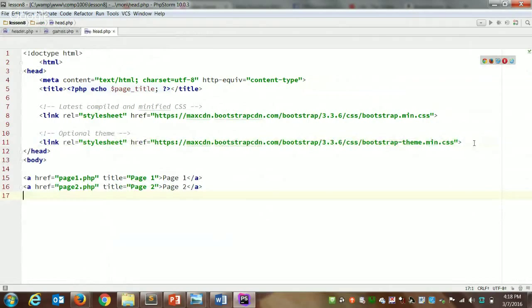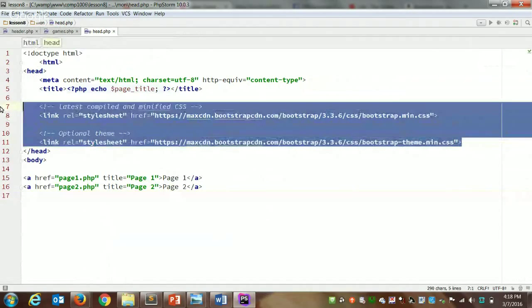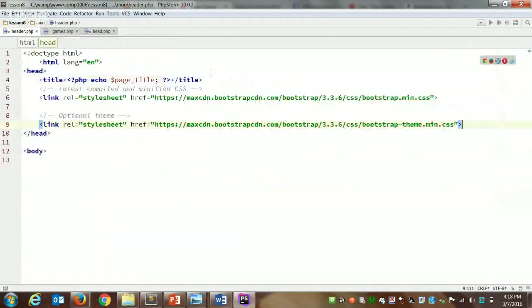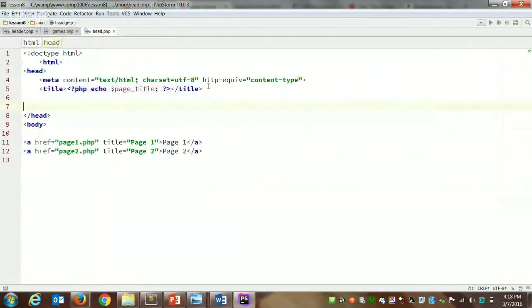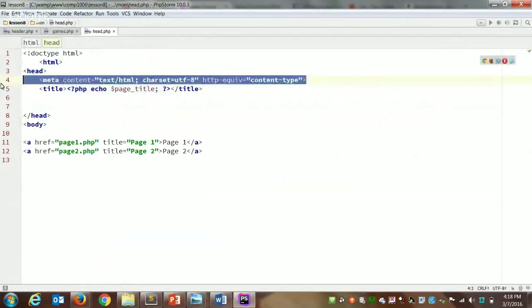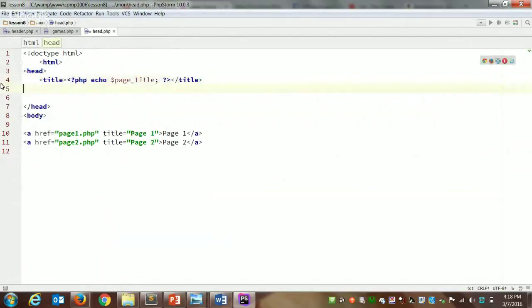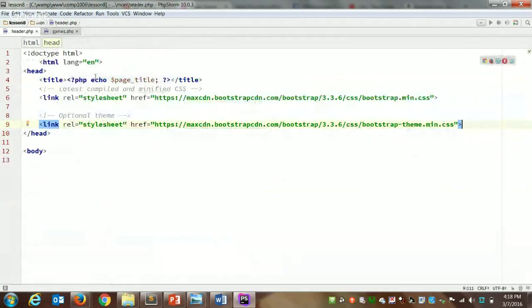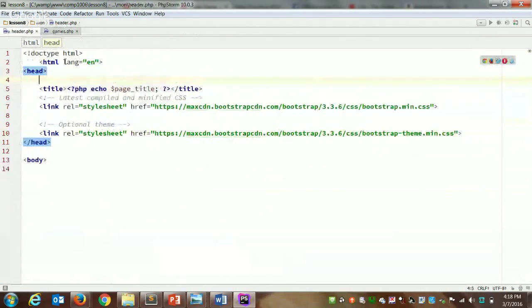Whoops, it would help if I was in the right file. These should go in. I put them in the wrong file, sorry about that. It's not head.php, we're done with this file, we don't need this one anymore. We want these things in our header.php. So we have our content type, we have our CSS links.